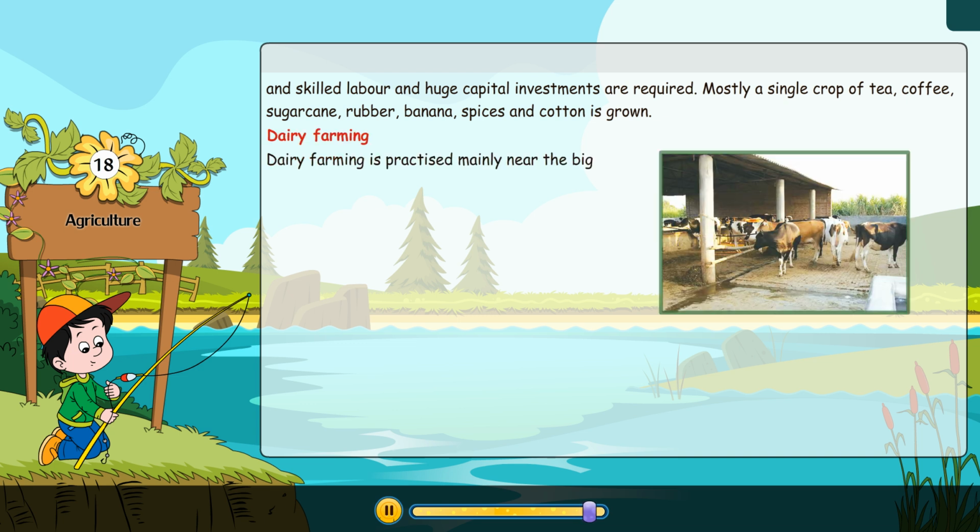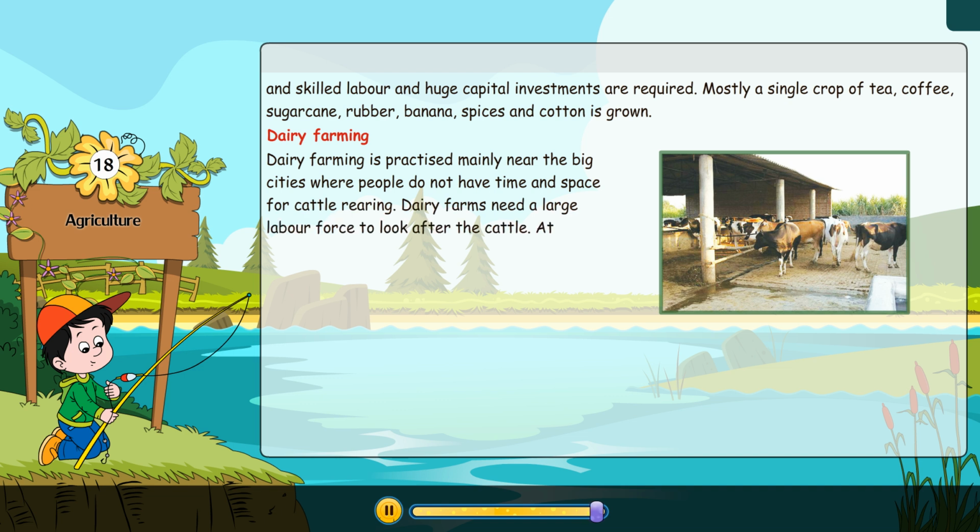Dairy farming. Dairy farming is practiced mainly near the big cities, where people do not have time and space for cattle rearing. Dairy farms need a large labor force to look after the cattle. At present, machines are widely used for milking, feeding, and cleaning the cattle.